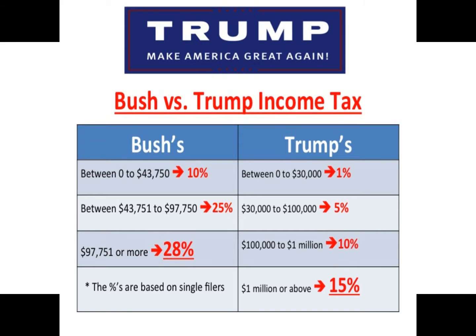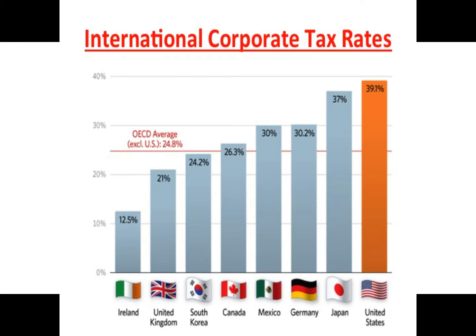Now comparing the top marginal rates for both candidates, if you make $97,751 or more, you pay 28% in Jeb's plan. At that same amount, you pay 10% in Trump's plan until you make over $1 million. Then you pay the top rate in Trump's plan, which is 15%. So any way you cut it, you pay less in Donald Trump's income tax reform plan.